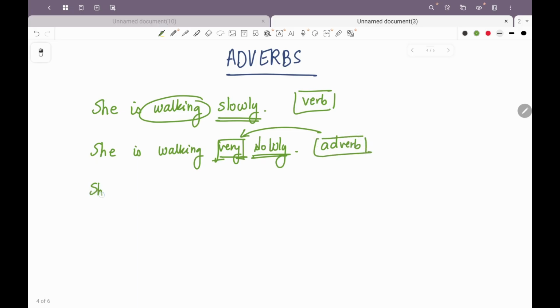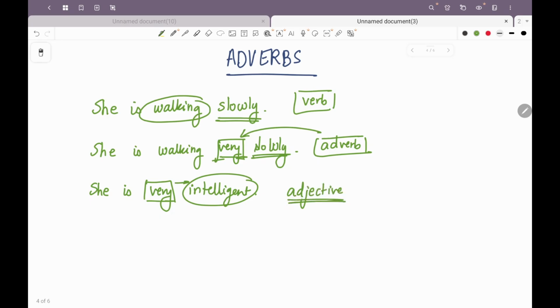Another thing could be she is very intelligent. In this case the very is talking about another adjective. So very is also an adverb. So it can give more information not just about a verb, which is the normal definition that we use for adverbs, but it can also give more information about an adverb or another adjective.